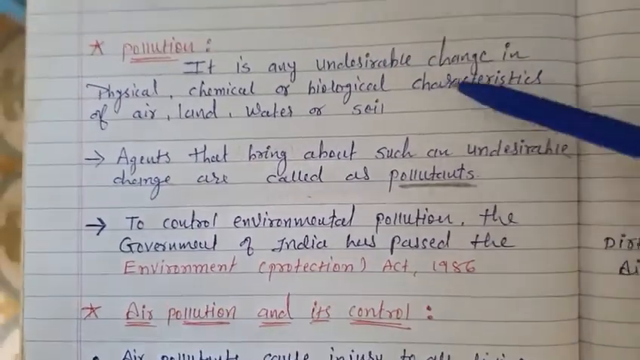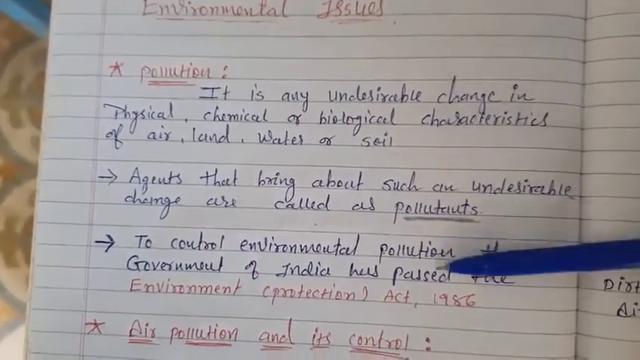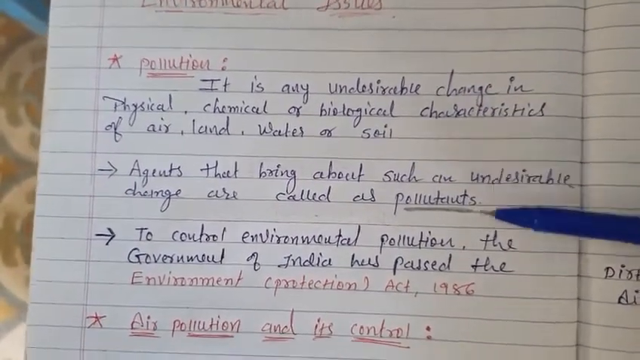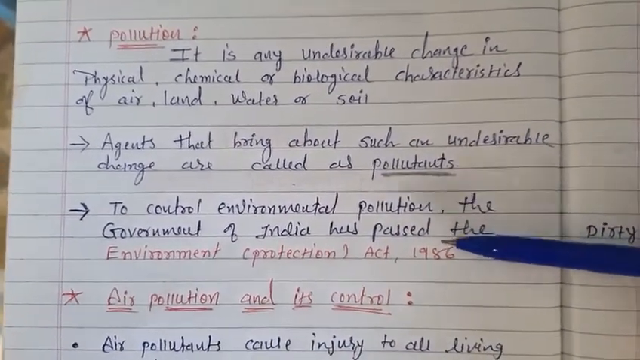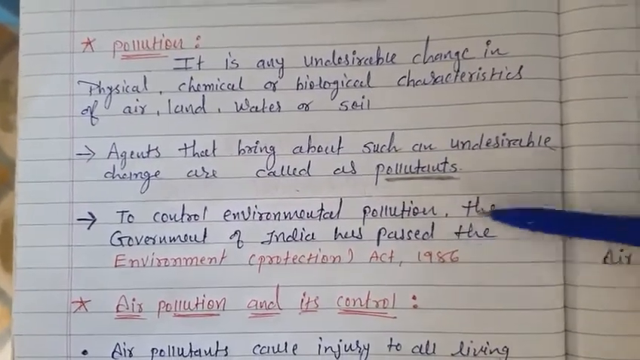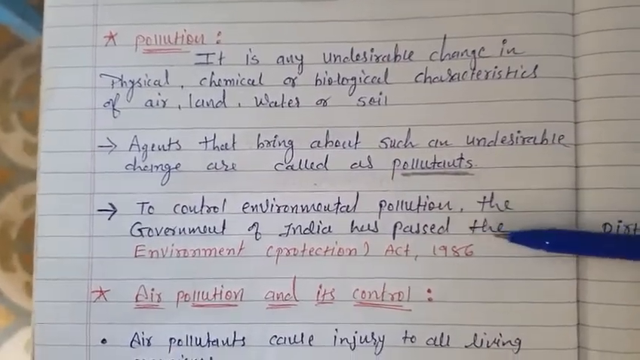Okay, so this is the kind of introduction to this chapter. As you all understand now what the meaning of pollution is, what the pollutants are, and which laws our government uses to protect our environment, right? This is one of them. In a later portion you will get to know about other laws also. This is one of them, right?